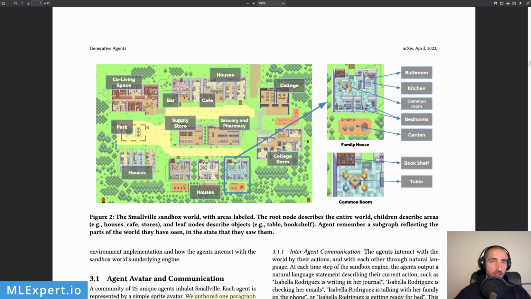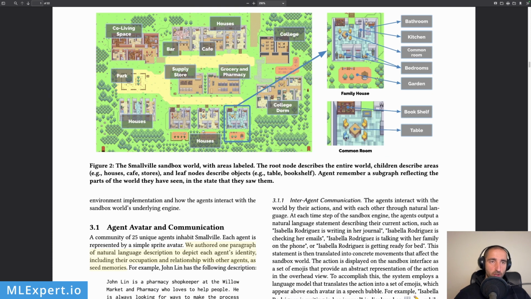And this is again another look at the whole sandbox. So you have some houses, college dorm, grocery. This is a very small town with a park, bar, cafe, houses, college, co-living space. Within each unit you have a family house with different rooms, areas, and different objects within each room. So it looks like a very small representation of what a town might look like, but it is still very believable and very exact, at least as simulations go.